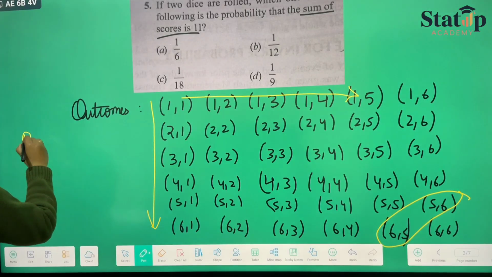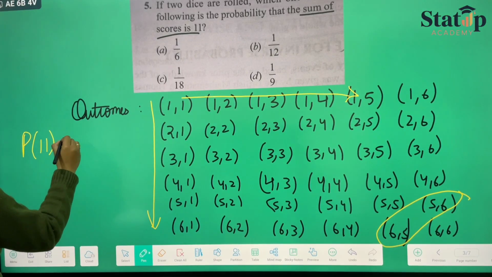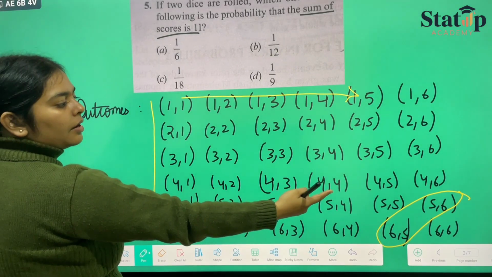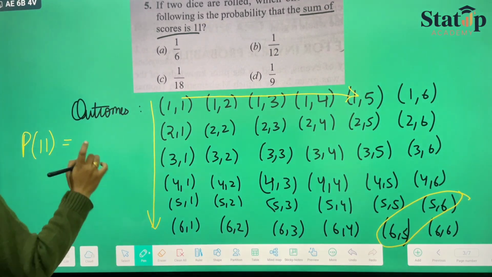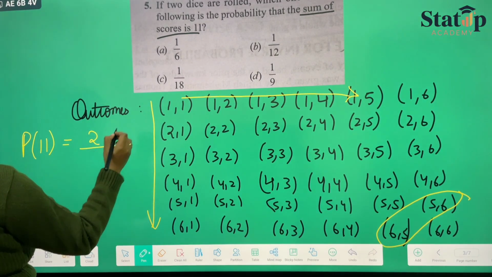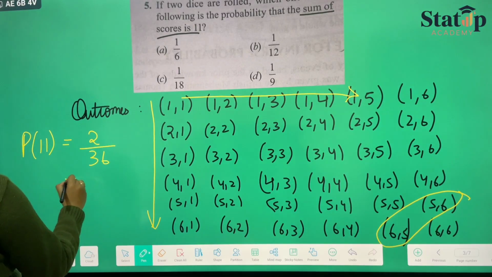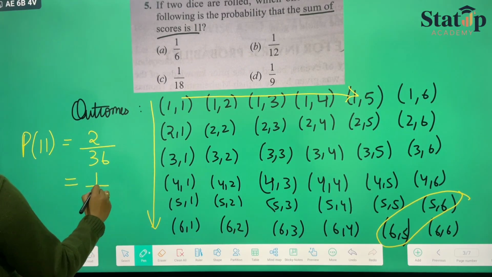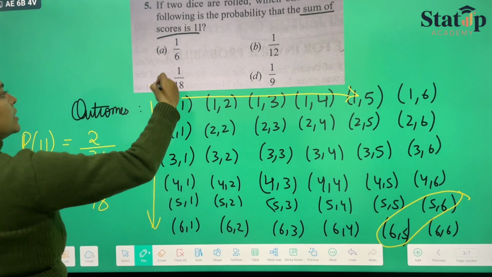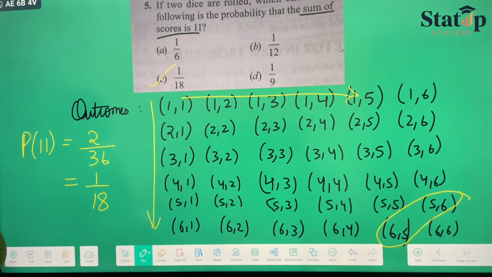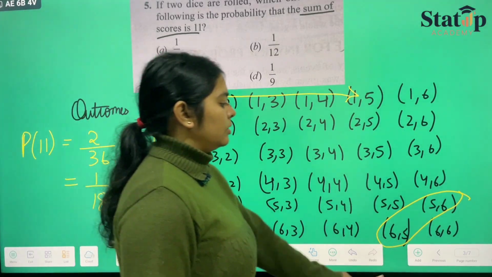So the probability of occurrence of 11 will be, how many outcomes are occurring? (5,6) and (6,5), which is 2. And total number of outcomes is 6 into 6, which is 36, which comes out to be 1 upon 18. Our option number C is correct. That's how you attempt the question in examination.